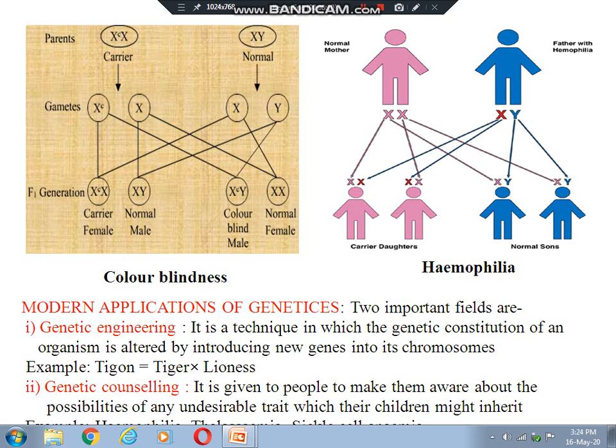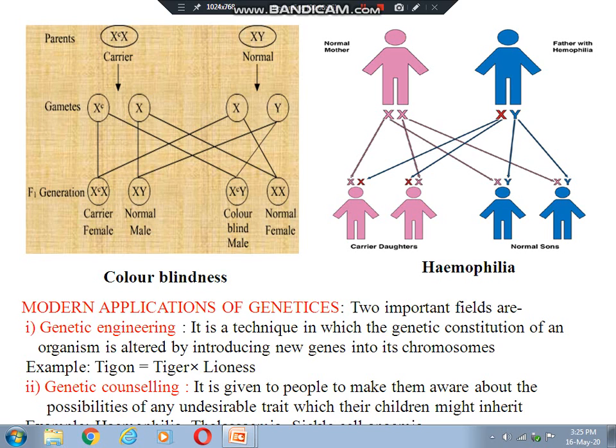Because one X chromosome contains the gene of this disease. Another chromosome is fresh. That is why the mother is a carrier, because the mother has two X chromosomes. When both X chromosomes are affected, I mean carrying the genes of color blindness, then the child will be affected. And the father is normal, XY is given here.